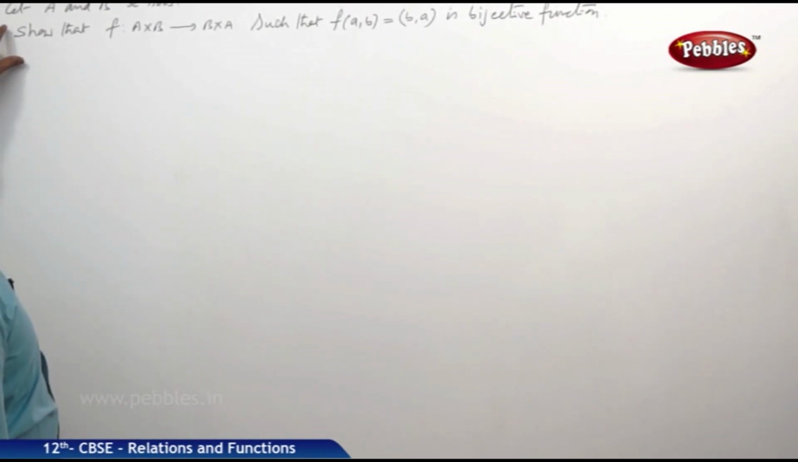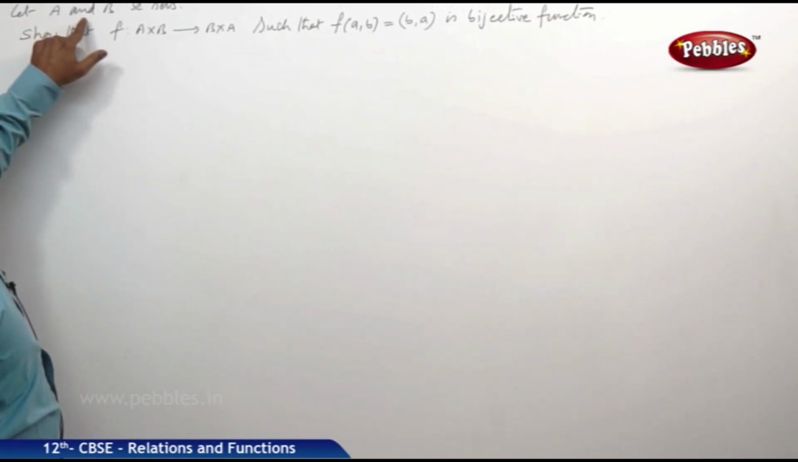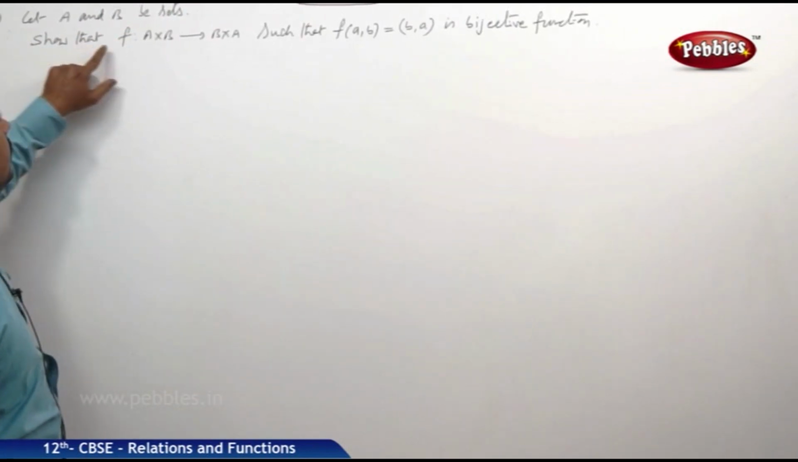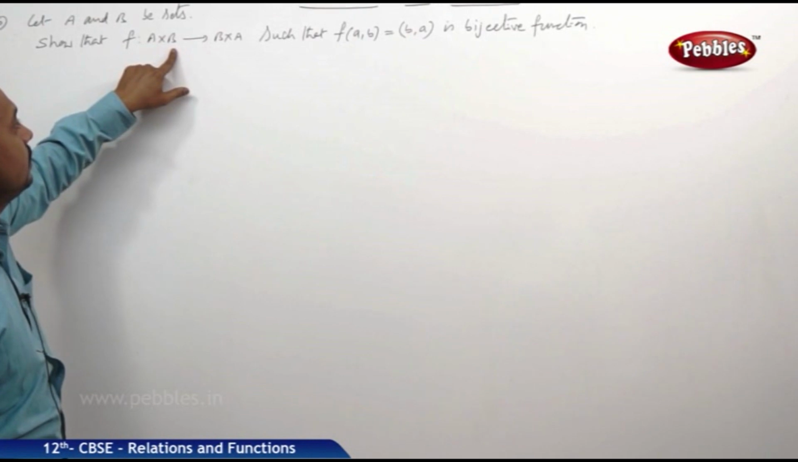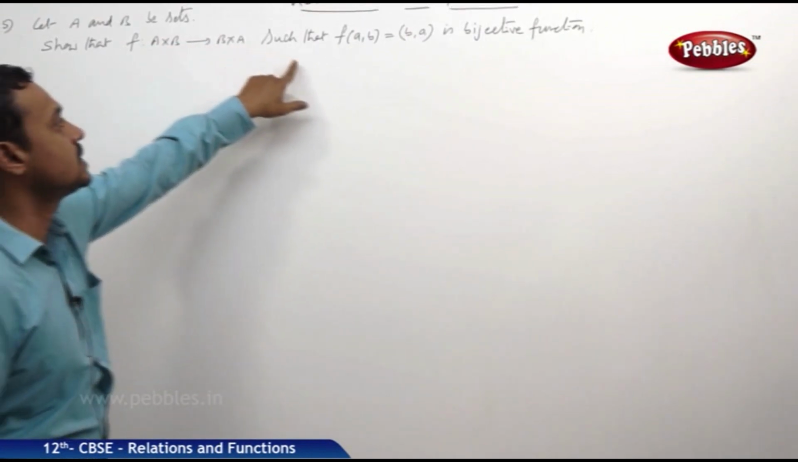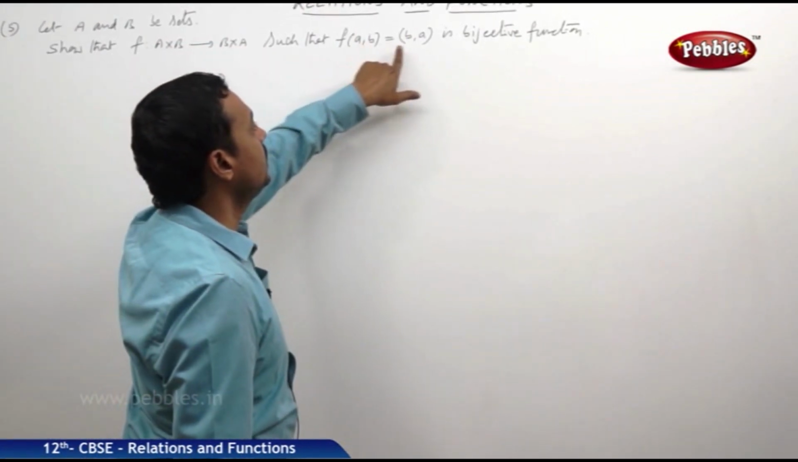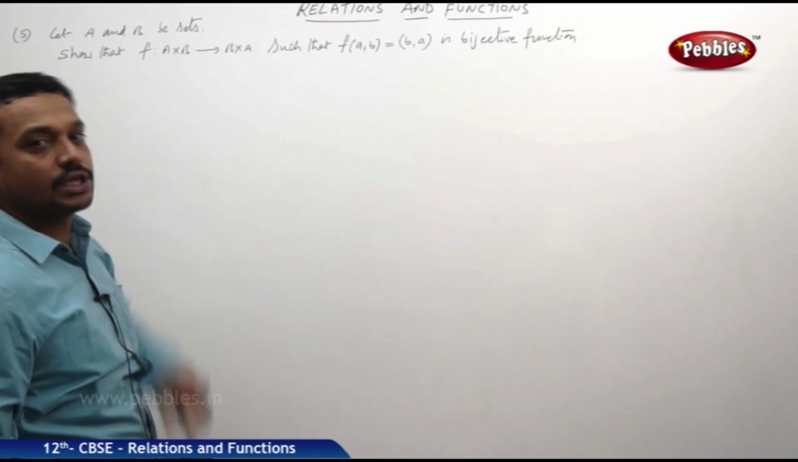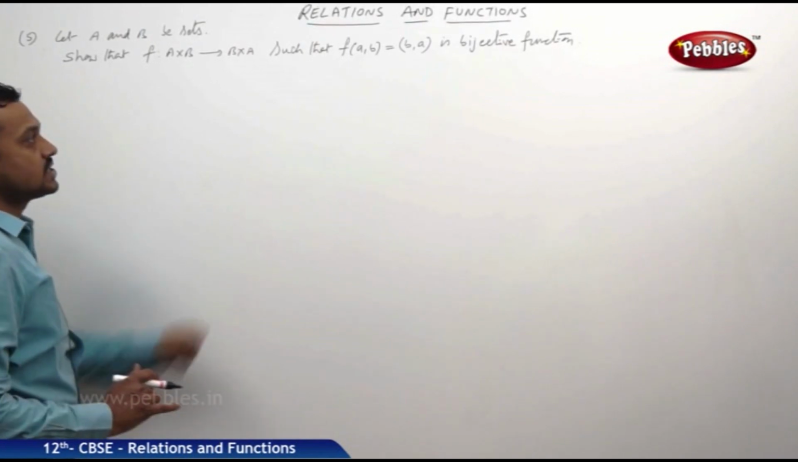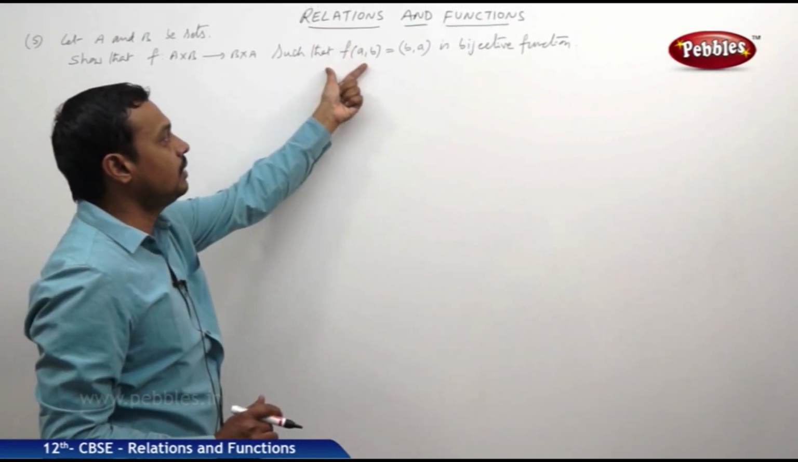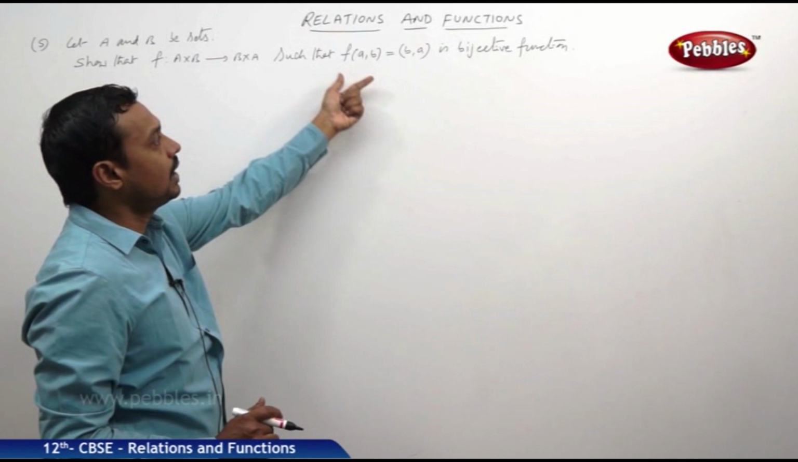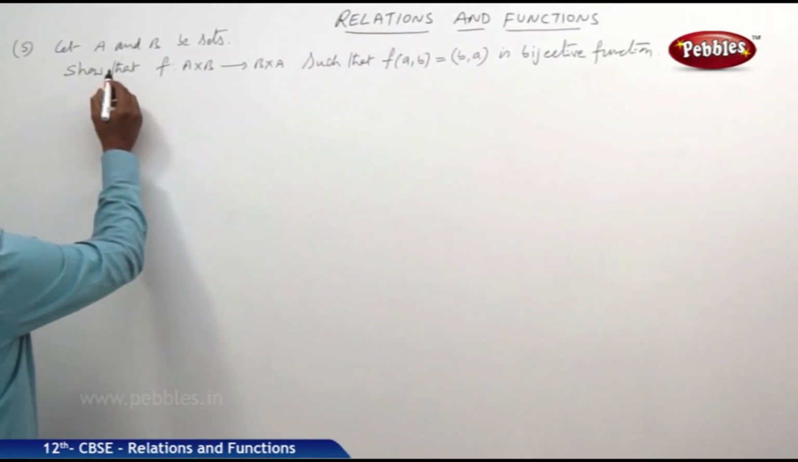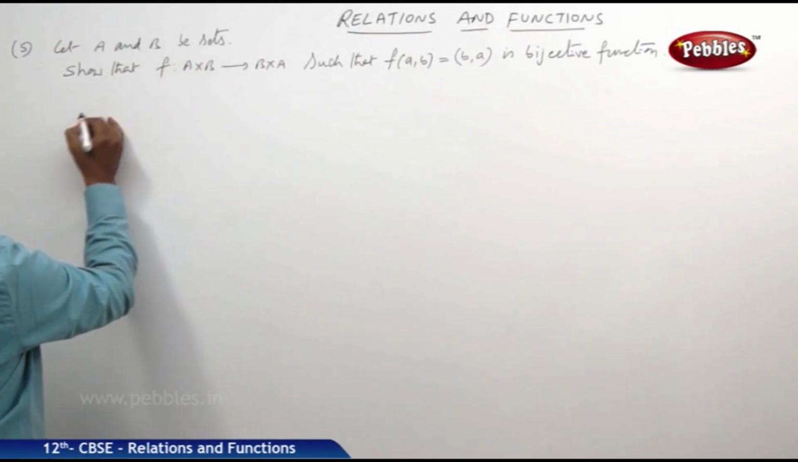Now, take one more problem. Let A, B be two sets, non-empty sets. Show that f maps A cross B to B cross A such that f of (a, b) is equal to (b, a) is a bijection, or is a bijective function. Now, let us check whether it is a one-one function and onto function. So, A, B are two non-empty sets.